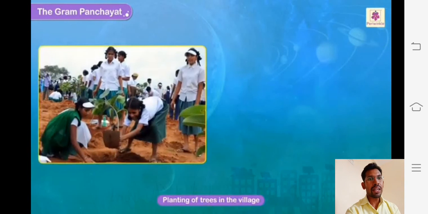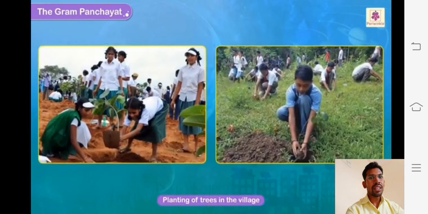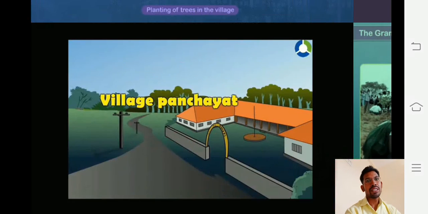And the planting of trees in the village, so that they can maintain a good environment. They have to arrange any kind of planting project in the schools, in the campus, in the village, or anywhere. They have to look after these things.